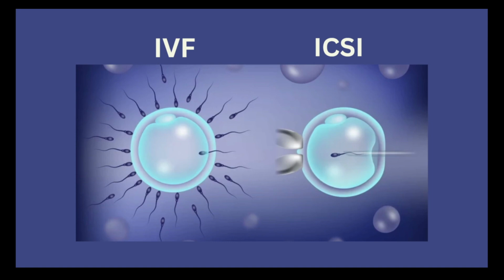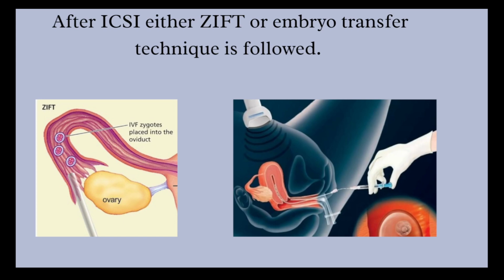Whereas in ICSI, one sperm is forcefully injected into the cytoplasm. In fact, both are in vitro technologies which happen outside the body of the female. After ICSI, either ZIFT or the embryo transfer technique is followed. That is, either the zygote is transferred to the fallopian tube or in the embryonal stage it is implanted into the uterus.